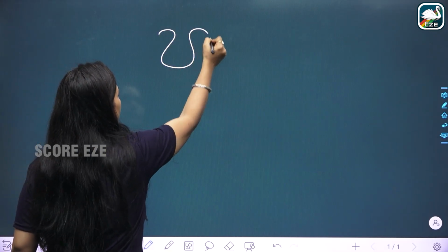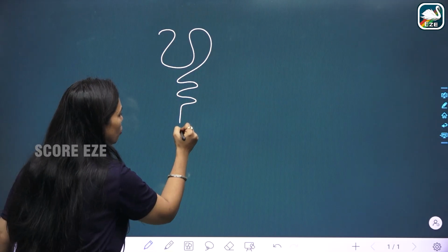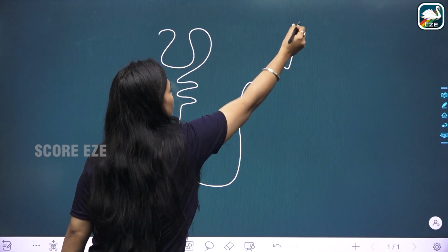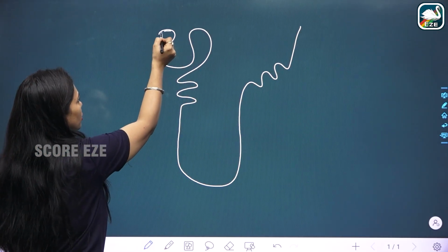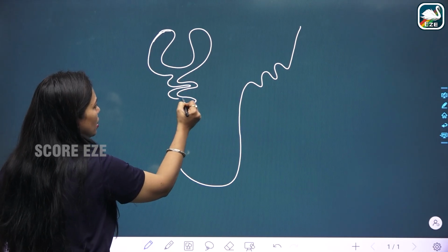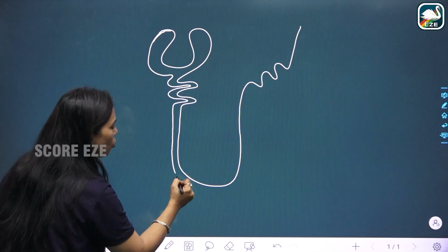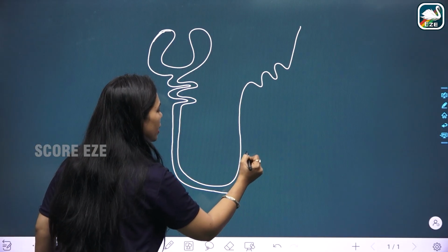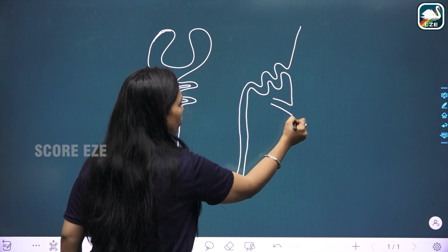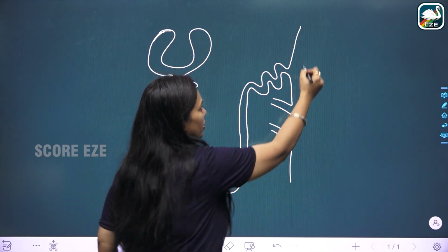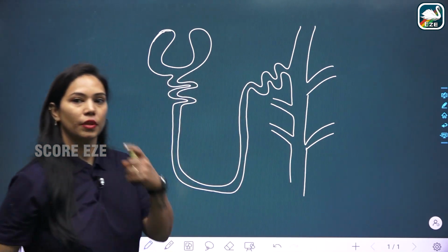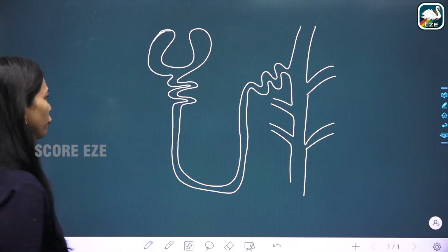it will be like this. This is the Bowman's capsule. These are the coiled tube-like structures. This is another long tube-like structure, and again a coiled structure. Here is a capsule, a cup-like structure, known as the Bowman's capsule. This is the Henle's loop. This is the distal convoluted tubule. So the diagram will be like this. This is the structure of one nephron.